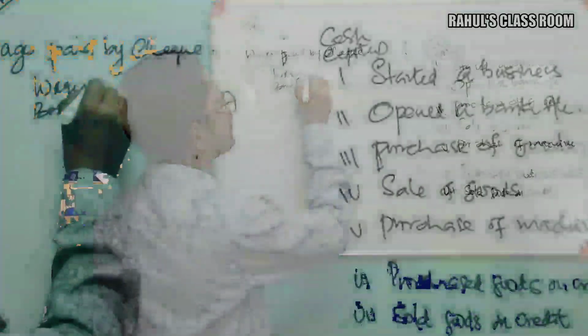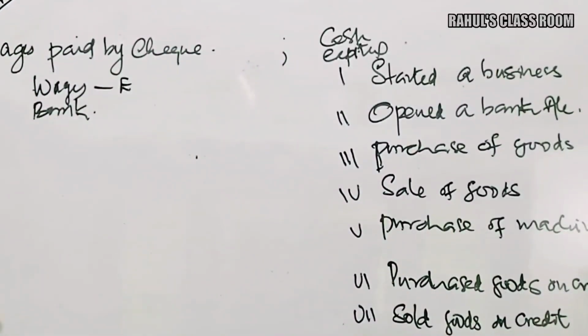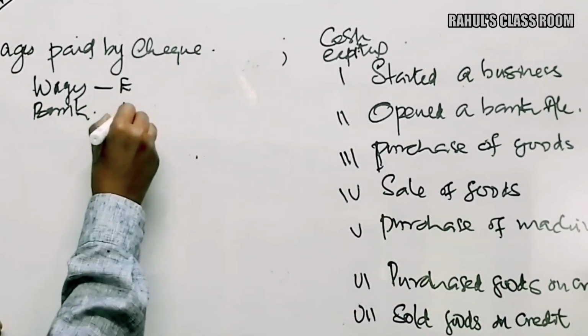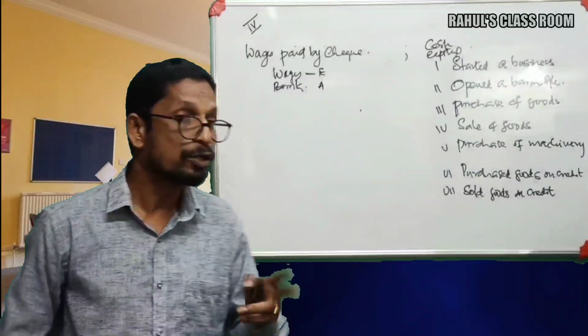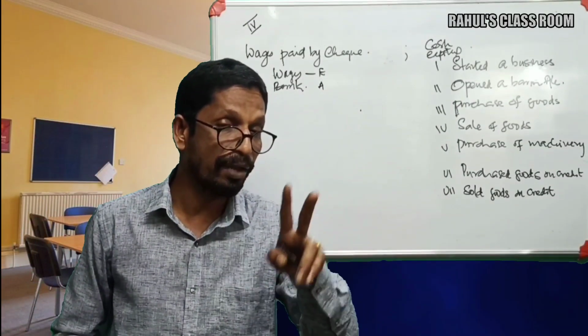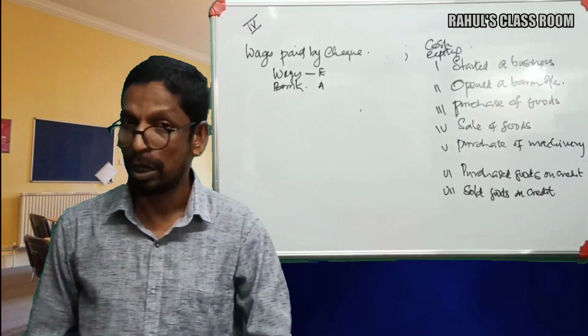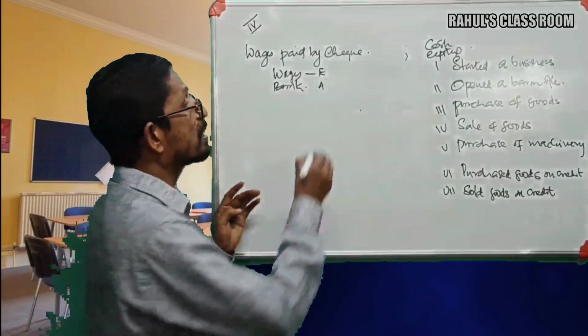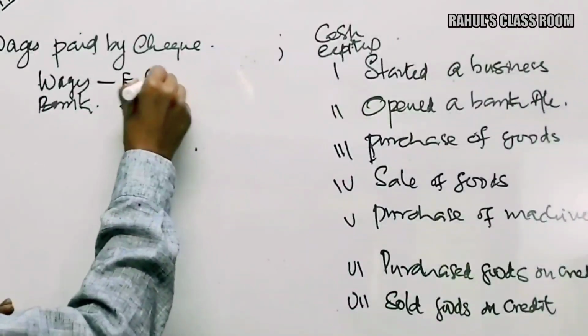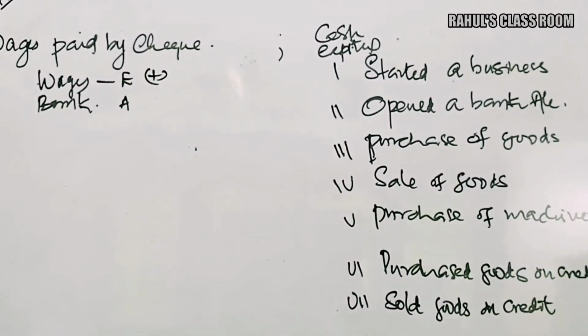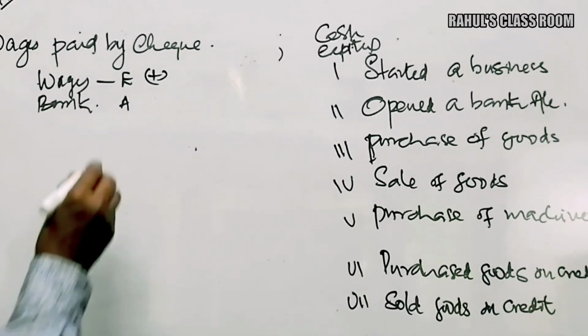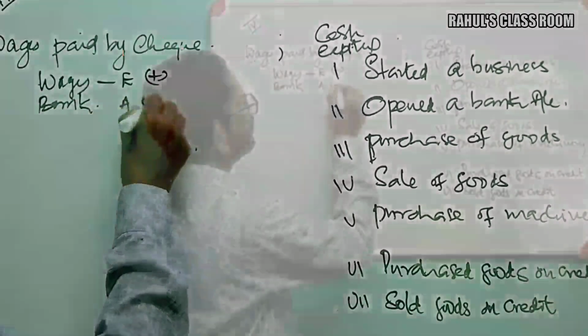Okay, so wages is an expense, and bank is an asset. Both are showing debit nature. AED: A for asset, E for expense, D for debit now. But again here, our expenses are increasing, and what happened to our bank balance? That is reducing here. So what's the entry? What happened to bank balance now? That is reducing.